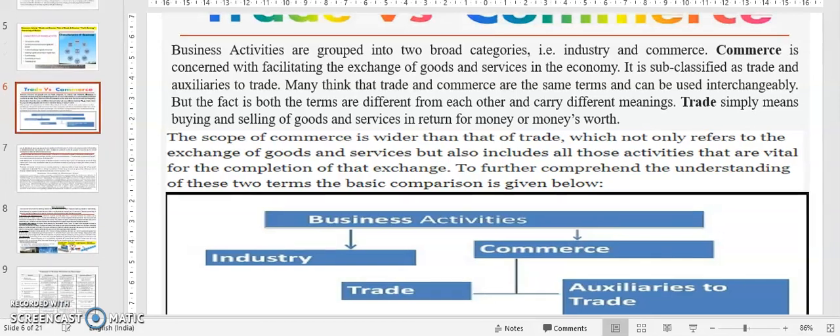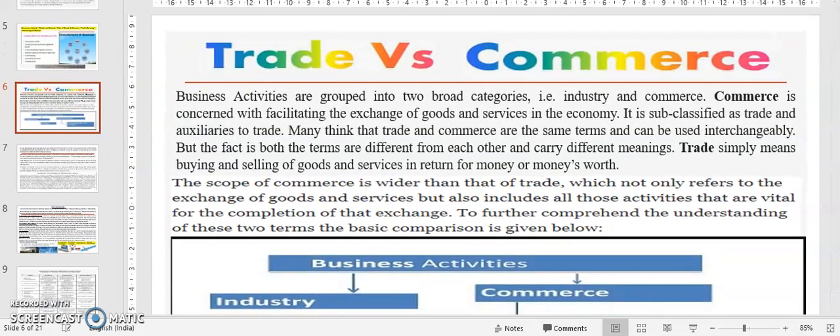Now let's move towards the next topic, that is trade versus commerce. So what is trade and what is commerce? Just see here. It is written that business activities are grouped into two broad categories. Now we know about the business activities. What are those? We know it.